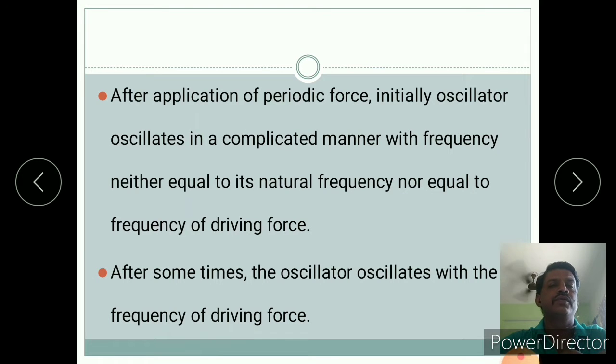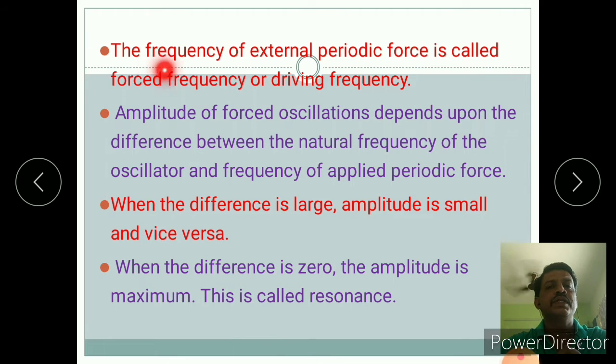Okay, due to that external force, the frequency is not the natural frequency or the periodic frequency, but the frequency of the force applied on it. Such a frequency is known as forced frequency. After some time the oscillator oscillates with the frequency of the driving force. The frequency of the external periodic force is called forced frequency or driving frequency.